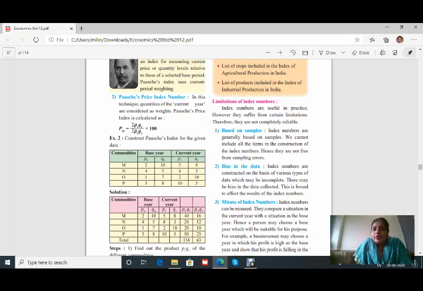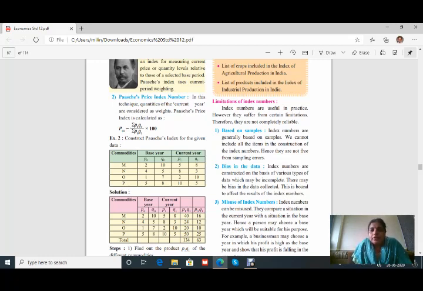Let us start with the last topic of this chapter. Already we have seen how to calculate the index numbers, then price index and weighted index number, then purchase index number and all that. Already we have covered all these things. Now let us start with the topic, that is limitations of index number. Though index number is very useful, still it is suffering from some limitations. What are they? Just let's see.